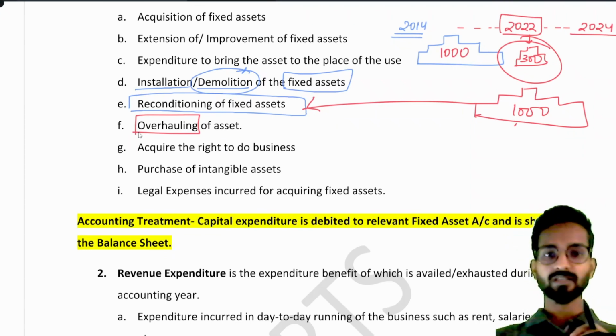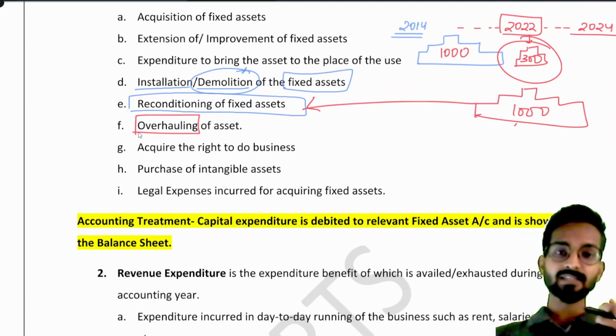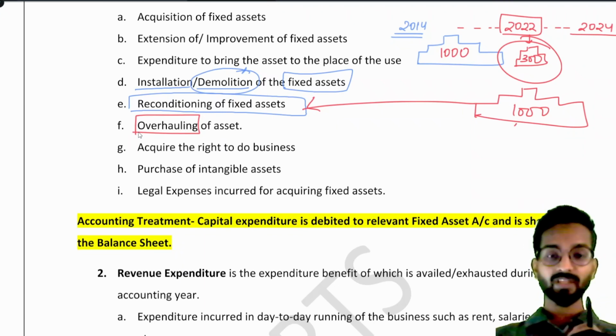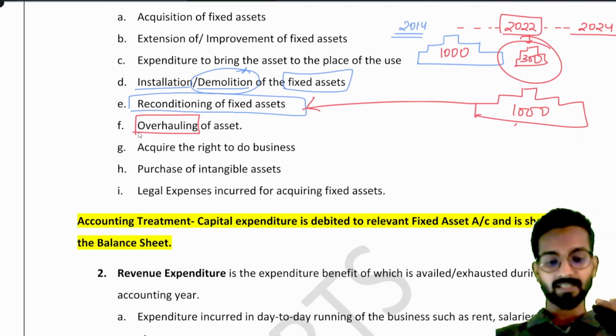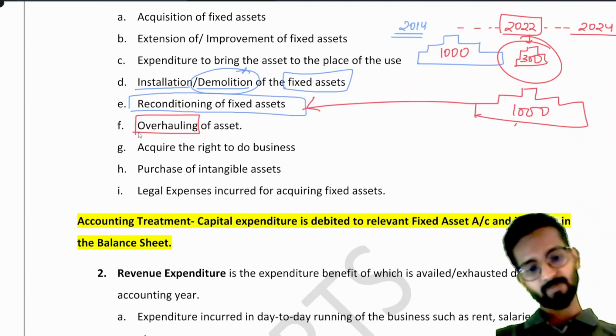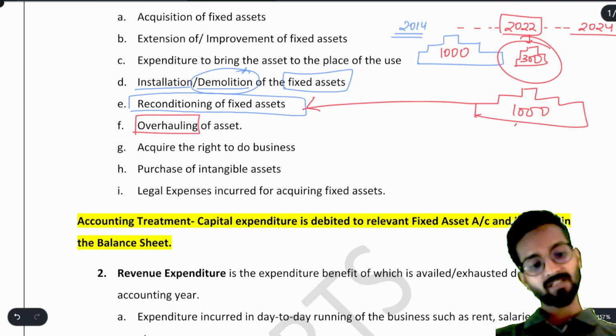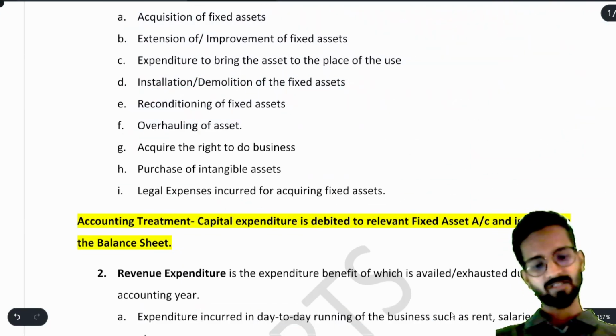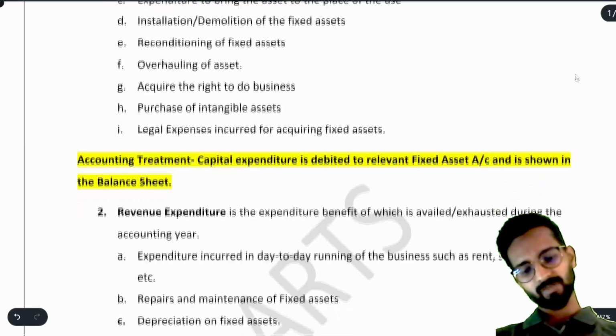Understood? The main focus is that if any expense increases the earning capacity of the asset, then it is capital expenditure. If the efficiency of the asset is increasing, then it is capital expenditure. If the expense is regular in nature, that you have to incur every month, then that will be revenue expenditure.